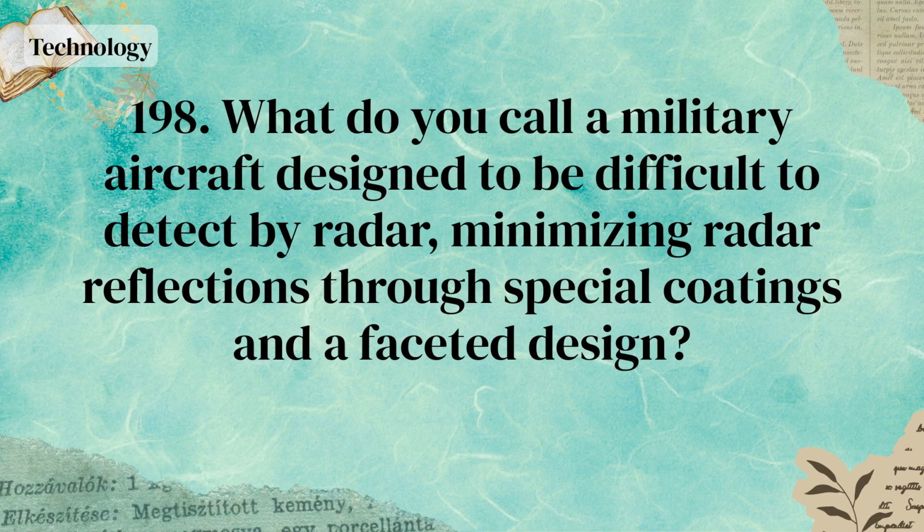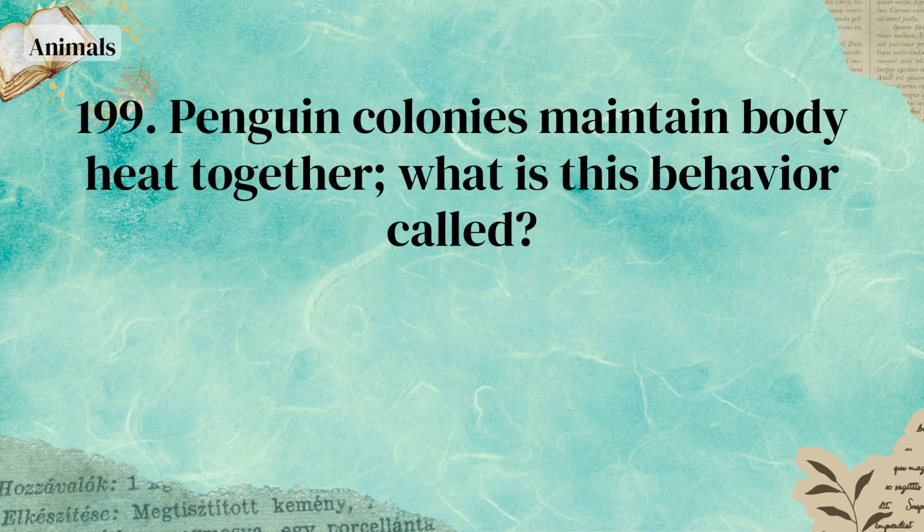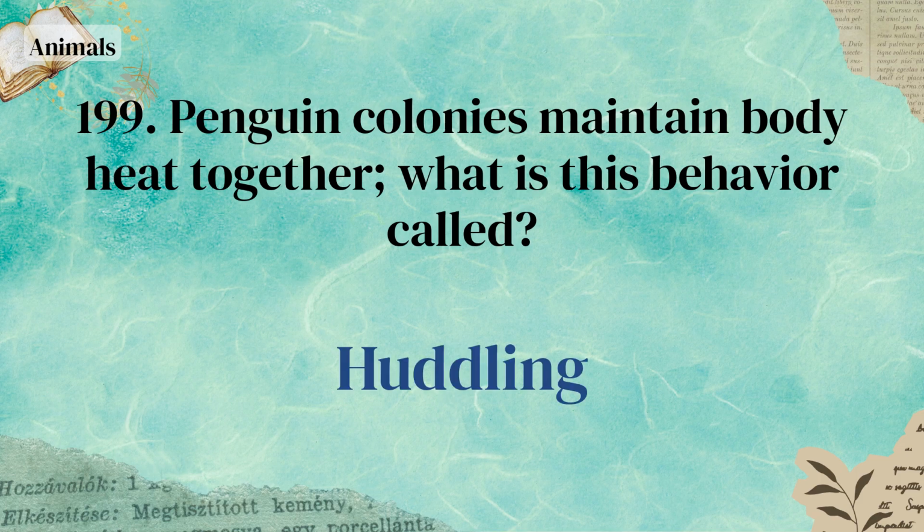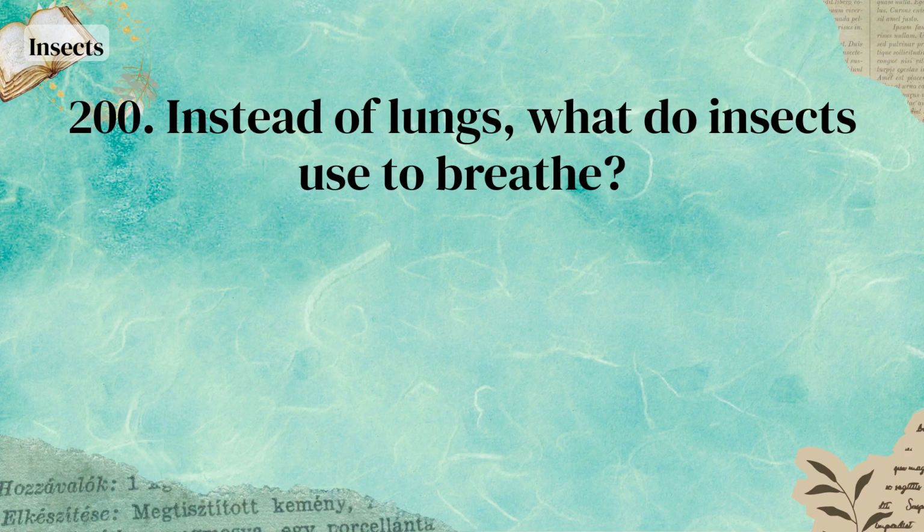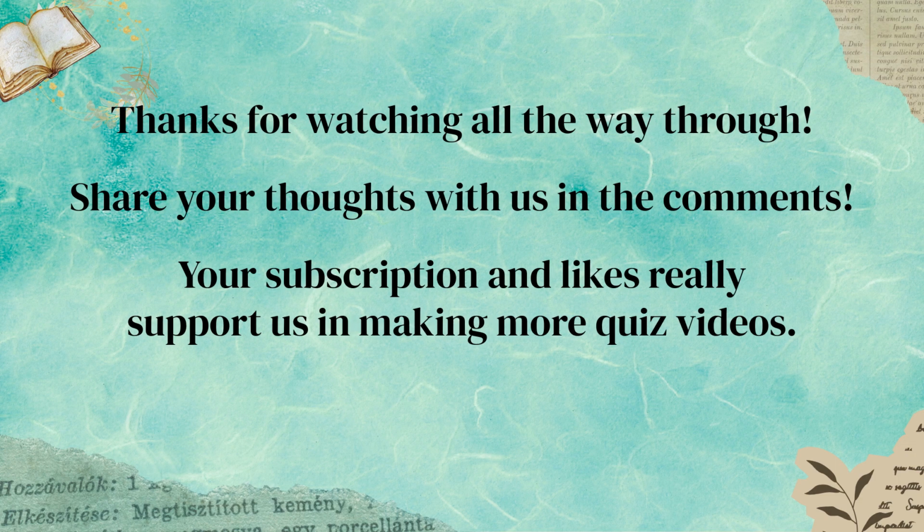4. What do you call a military aircraft designed to be difficult to detect by radar, minimizing radar reflections through special coatings and a faceted design? Stealth aircraft. Penguin colonies maintain body heat together. What is this behavior called? Huddling. Instead of lungs, what do insects use to breathe? Tracheae.